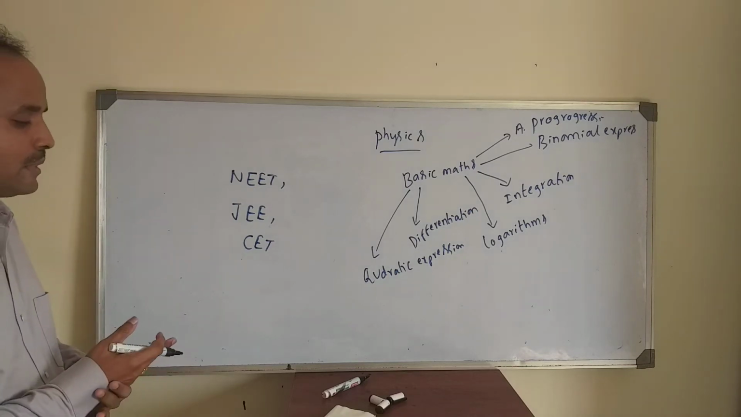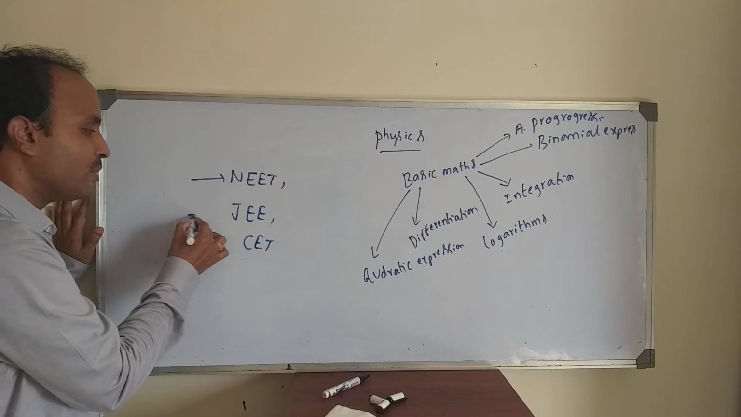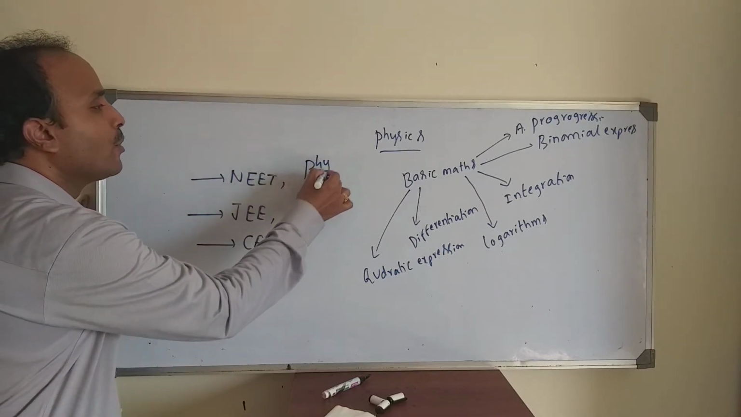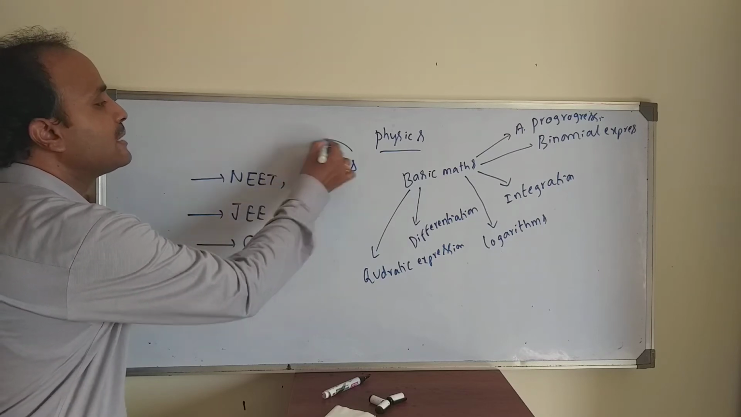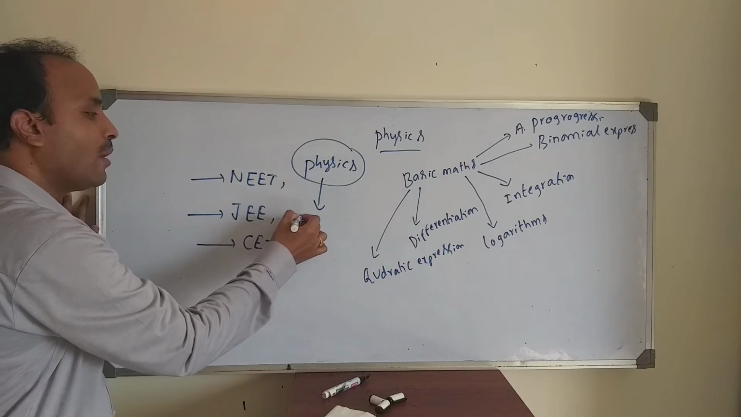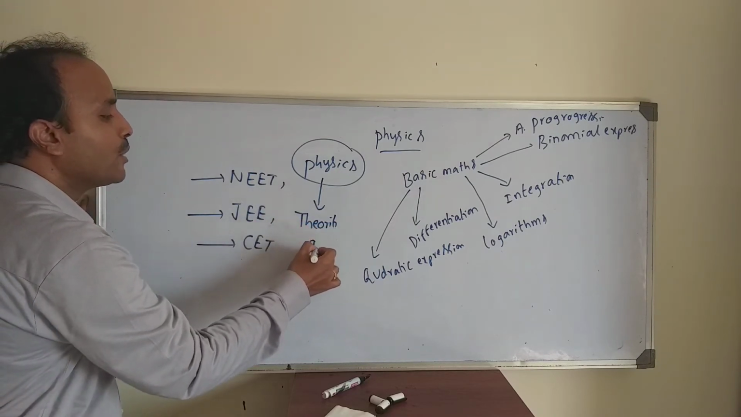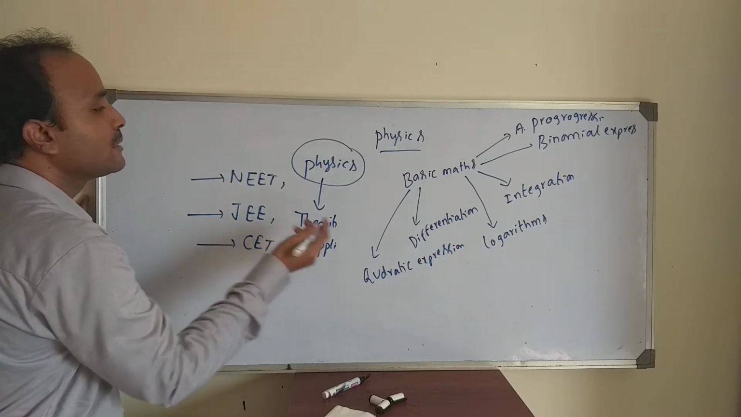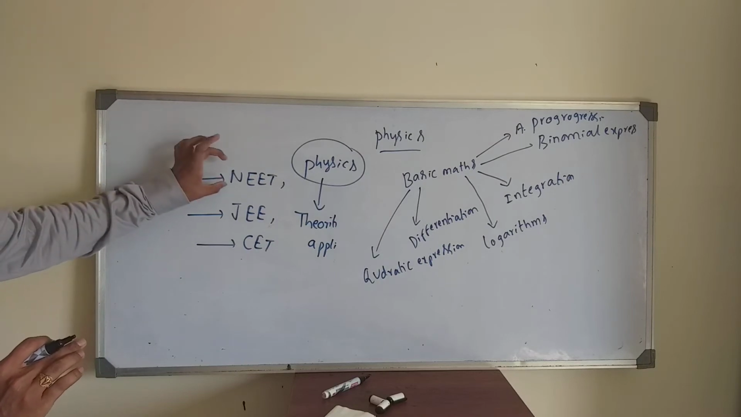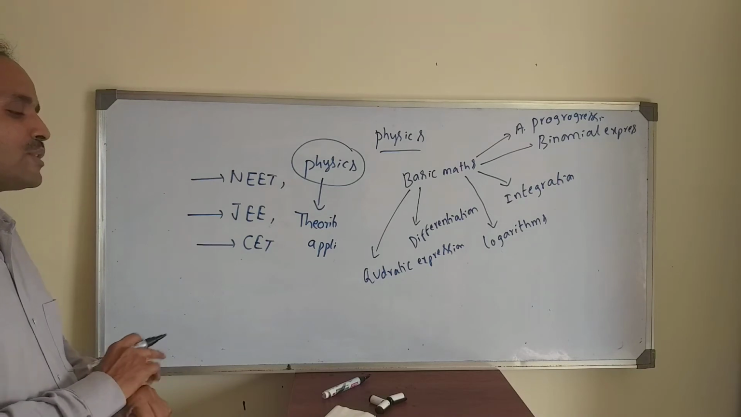For example, to get the best rank in either NEET or JEE or CET, physics decides your rank. Physics decides your rank, because physics is a combination of theoretical based questions and applicative ones. So to solve applicative problems, physics mainly decides your rank. Either to get the best rank in NEET or JEE or CET, physics decides your rank.